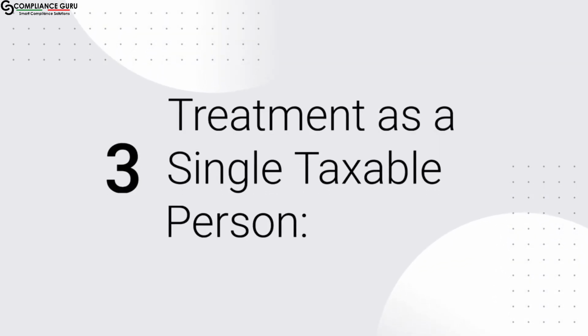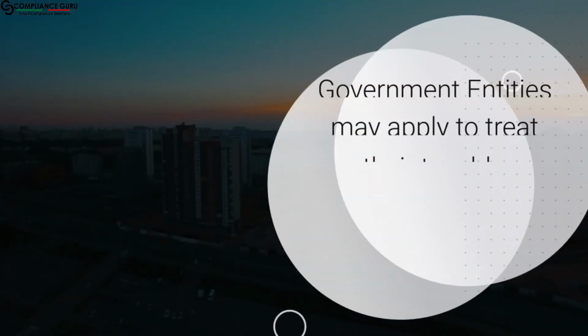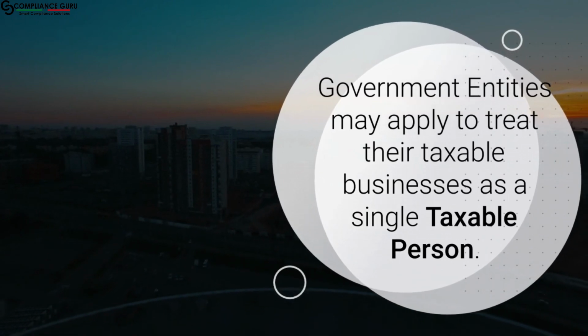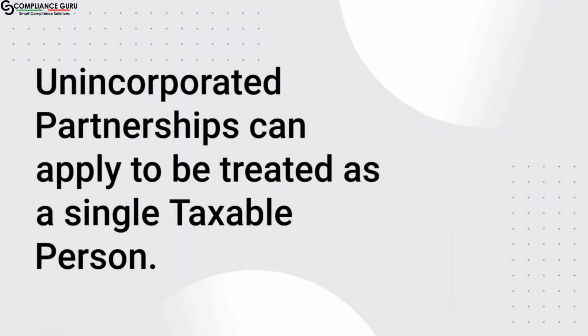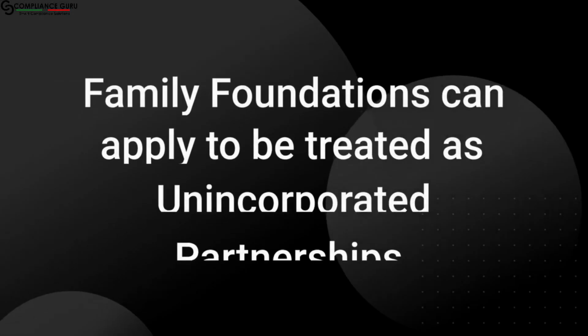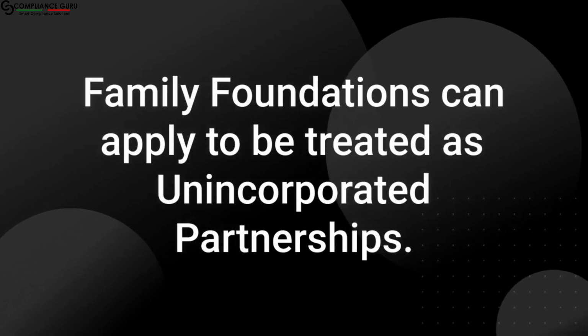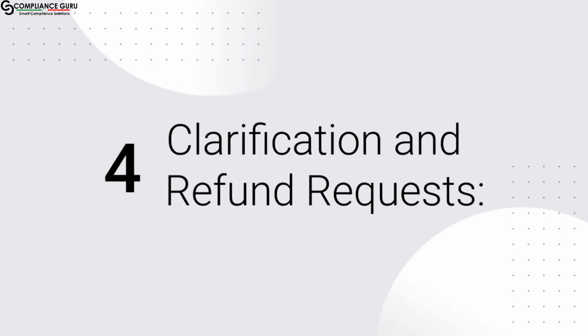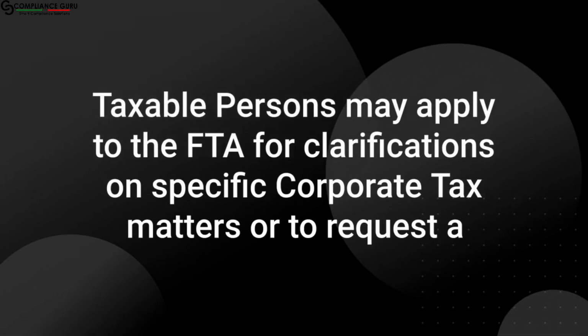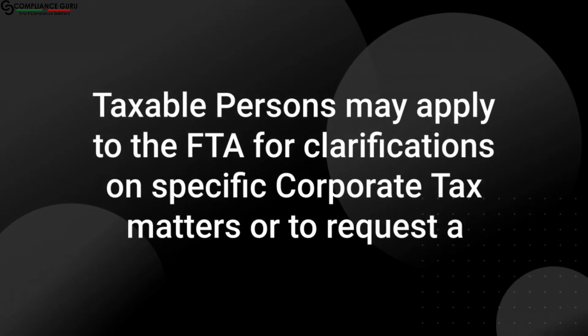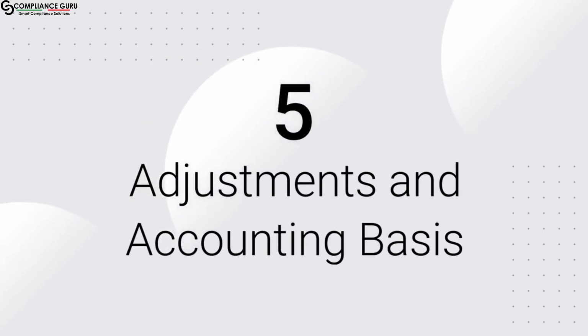3. Treatment as a single taxable person. Government entities may apply to treat their taxable businesses as a single taxable person. Unincorporated partnerships can apply to be treated as a single taxable person. Family foundations can apply to be treated as unincorporated partnerships. 4. Clarification and refund requests. Taxable persons may apply to the FTA for clarifications on specific corporate tax matters or to request a refund from the FTA. 5. Adjustments and accounting bases.